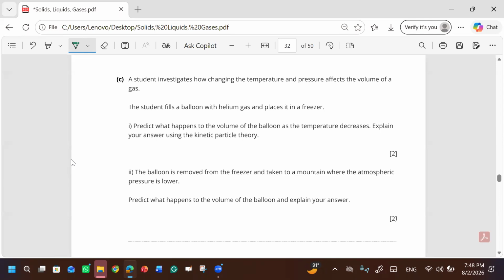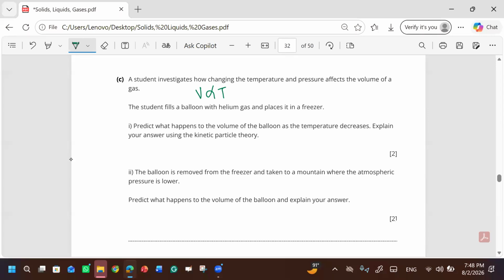No, no. Volume and temperature are directly related to each other. So if temperature is decreasing, what will happen? The volume will also decrease. Okay, so we will say the volume of the balloon decreases because the balloon shrinks in the freezer.